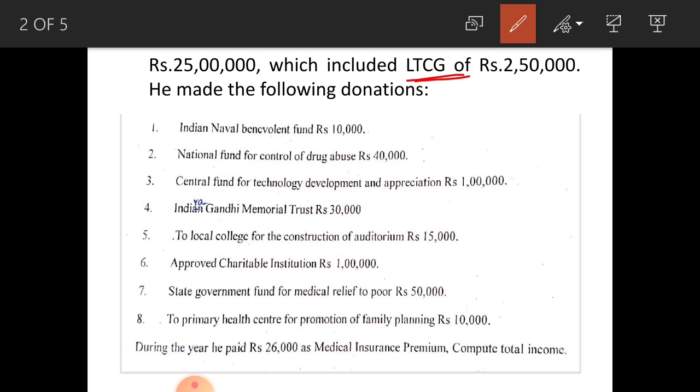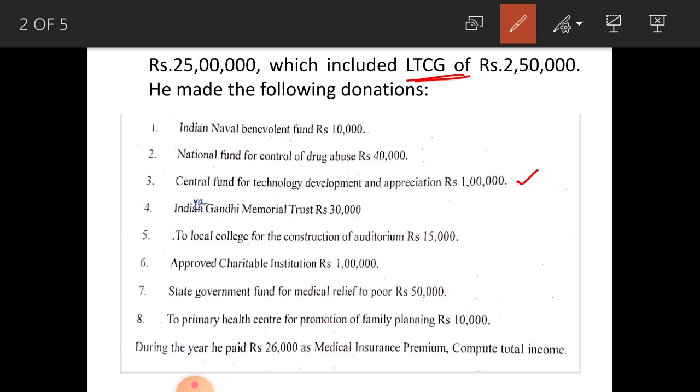This comes under section 80G without limit donations. Here, on this donation 100% deduction can be allowed. Second one, National Fund for Control of Drug Abuse, without limit donation, 100% deduction is allowable. Next one, Central Fund for Technology Development and Appreciation rupees 1 lakh, without limit donation, 100% is allowable on this donation.